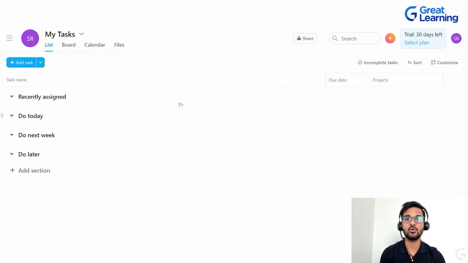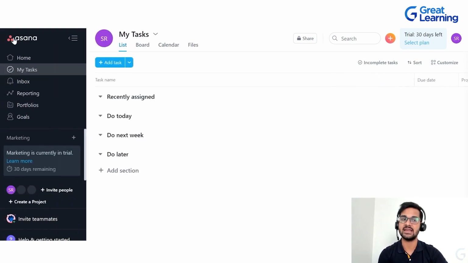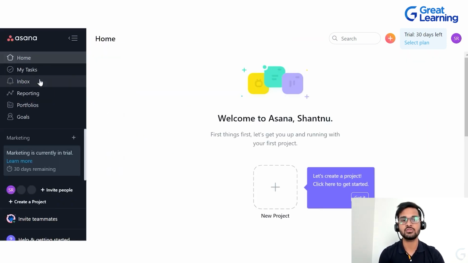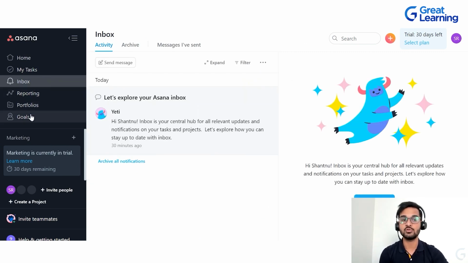But again, if you need to go to Home or My Tasks or Inbox, you can click on these three lines and you will be able to see the sidebar, and you can go to Home or Inbox or wherever you want to go. Or if you want to see the milestone goals, all of those options are over here. Once we create a project, you will understand in much more detail how we utilize all these features and how we go about creating a project and then adding tasks.